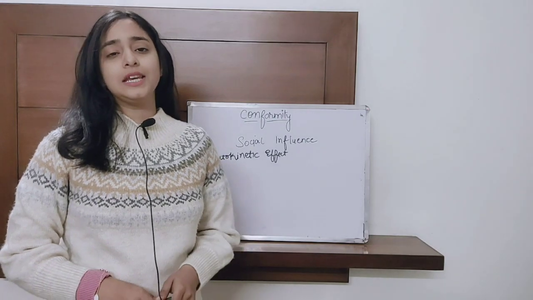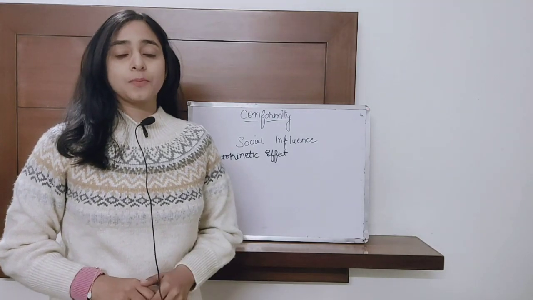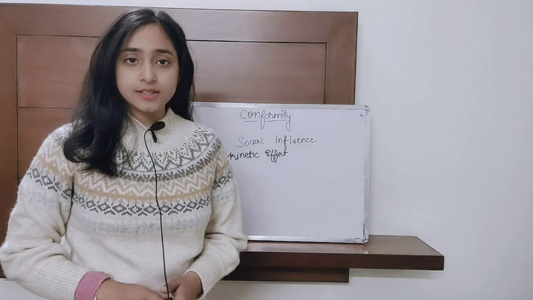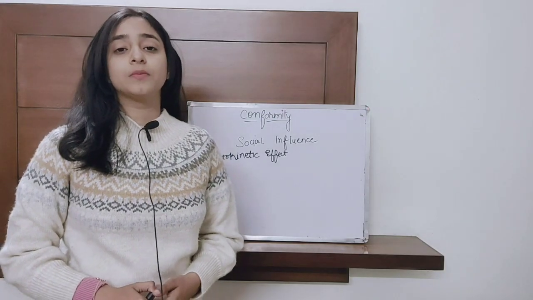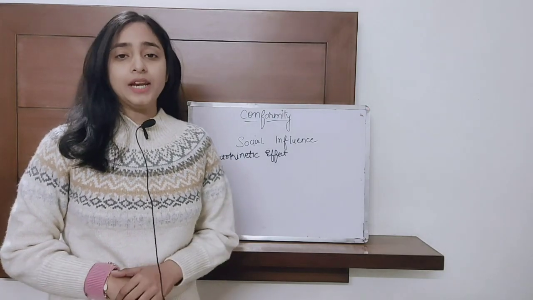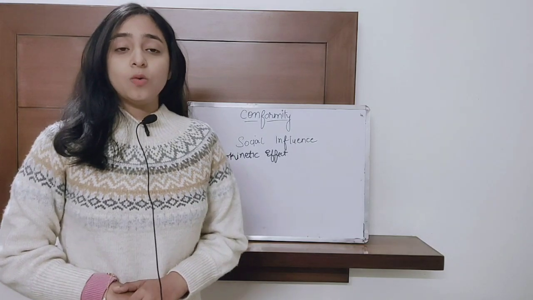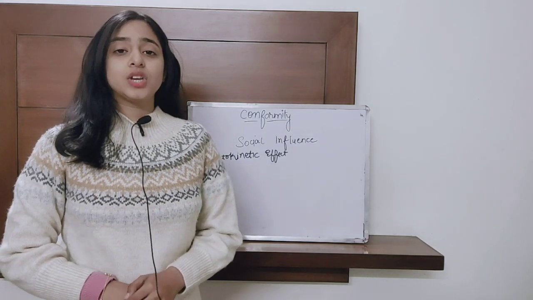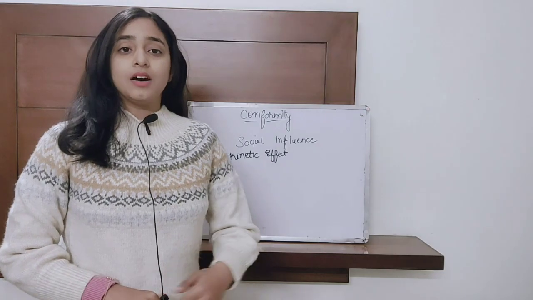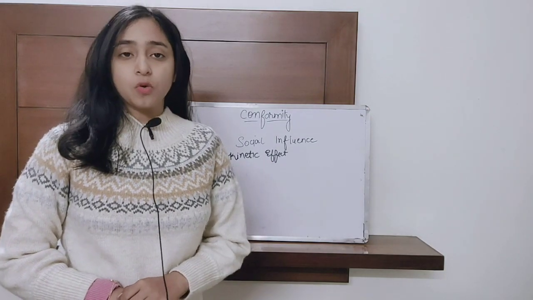Now interestingly, most of the participants were originally confederates. Confederates means that they were appointed by the experimenter to give a pre-decided response. Now the real participants changed their responses in accordance to the responses of the confederates.